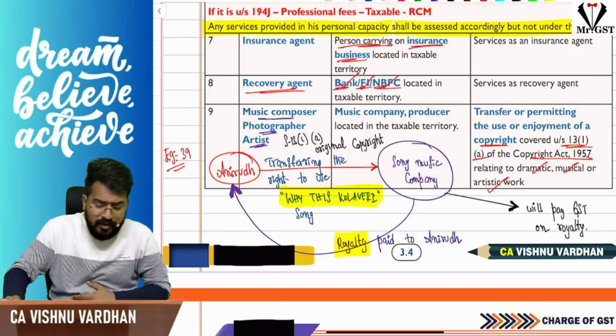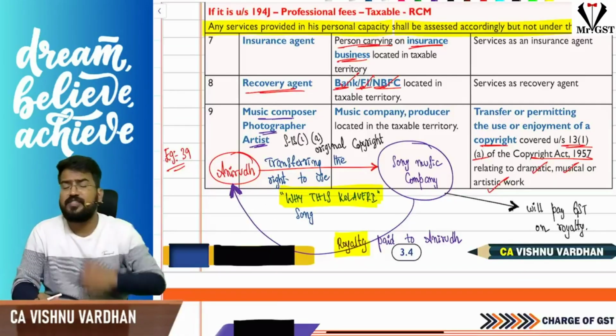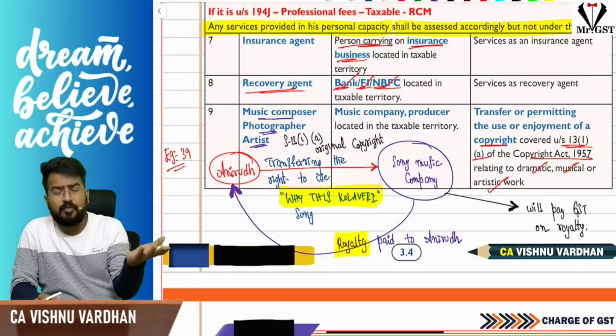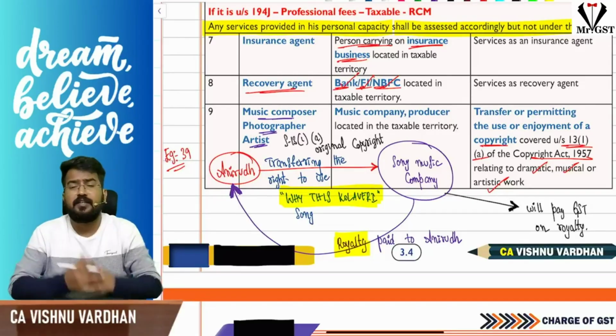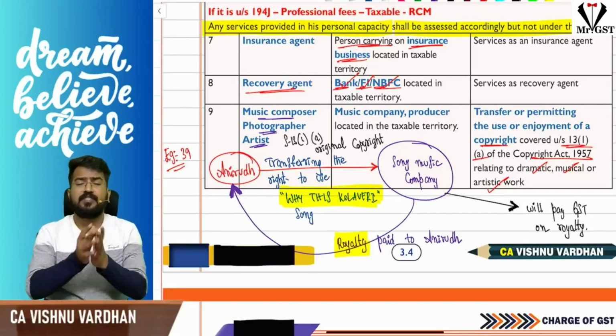Next, services provided by an insurance agent to an insurance company. The insurance company is liable to pay GST. The services provided by a recovery agent to a banking company, financial institutions and NBFCs: the banking company, financial institutions and NBFCs are liable to pay GST.